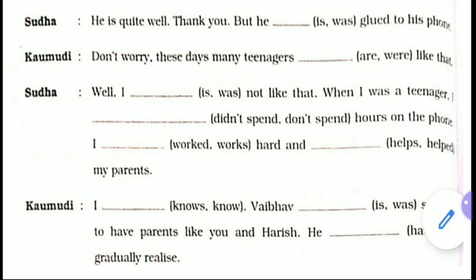I, now again options are given: worked, works. You have to select one. I worked hard, and again there are 2 options, helped. Helped will be correct here because she is talking about her past. And helped my parents. So this is how you have to fill in these blanks. Now Kaumudi: I, again 2 options, knows, know. I know.